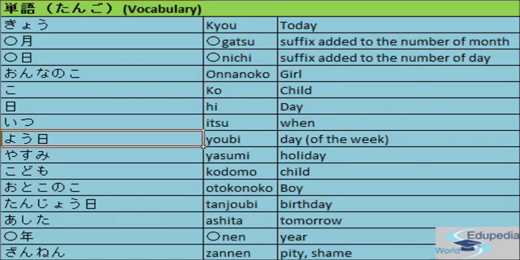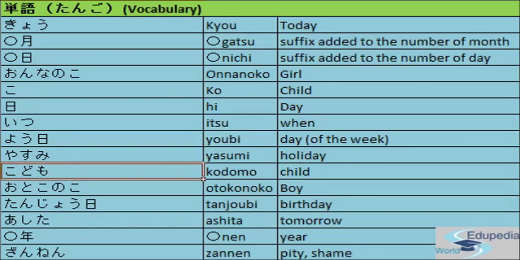The next word is yobi. Yobi meaning day of the week. The next word is yasumi. Yasumi meaning holiday. The next word is kodomo. Kodomo meaning child. Ko also means child. The next word is otoko no ko. Just like onna no ko, the opposite of onna no ko is otoko no ko. Otoko means boy, ko means child, no is the connecting particle. So otoko no ko meaning boy, child.